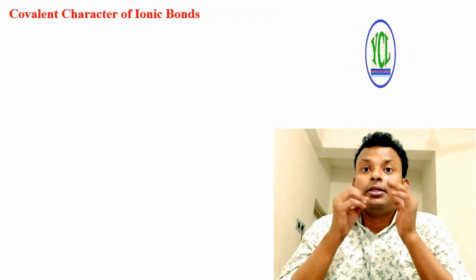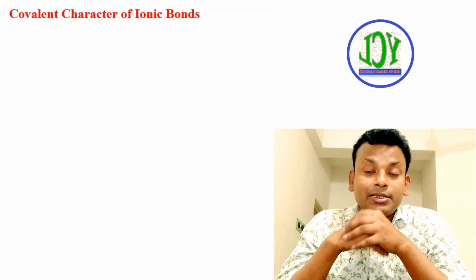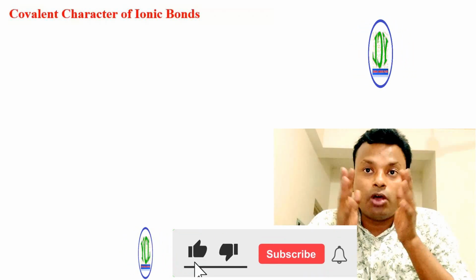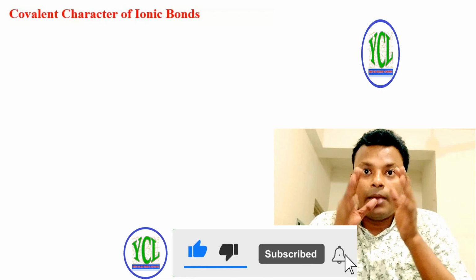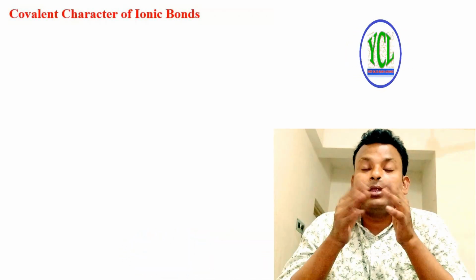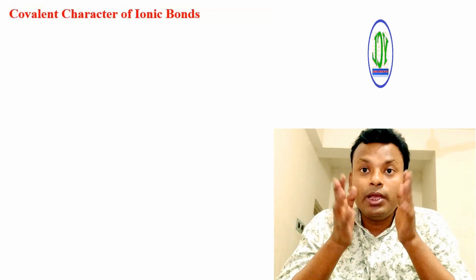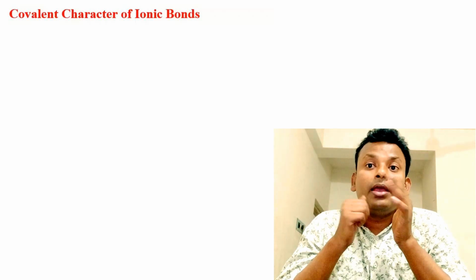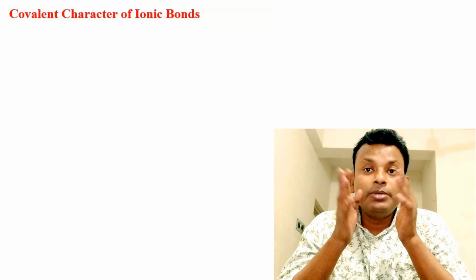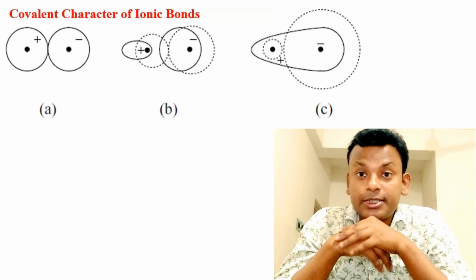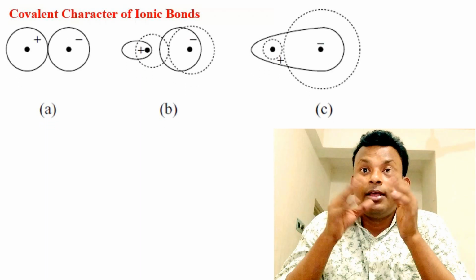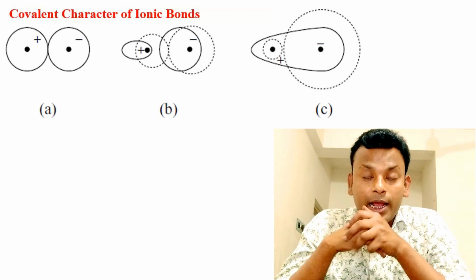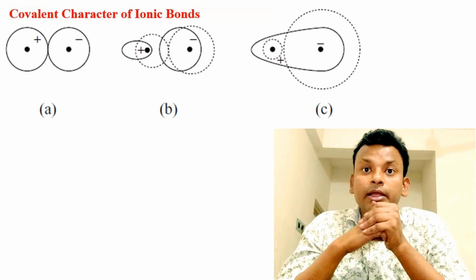Fajan considered the effect which a small highly charged cation would have on an anion. If the anion were large and soft enough, the cation should be capable of polarizing it, and the extreme of this situation would be the cation actually penetrating the anionic electron cloud, giving a covalent shared electron. Covalent means shared electron, and this is the structure. Fajan suggests the following rules to estimate the extent to which a cation could polarize an anion, and this is the induced covalent character.